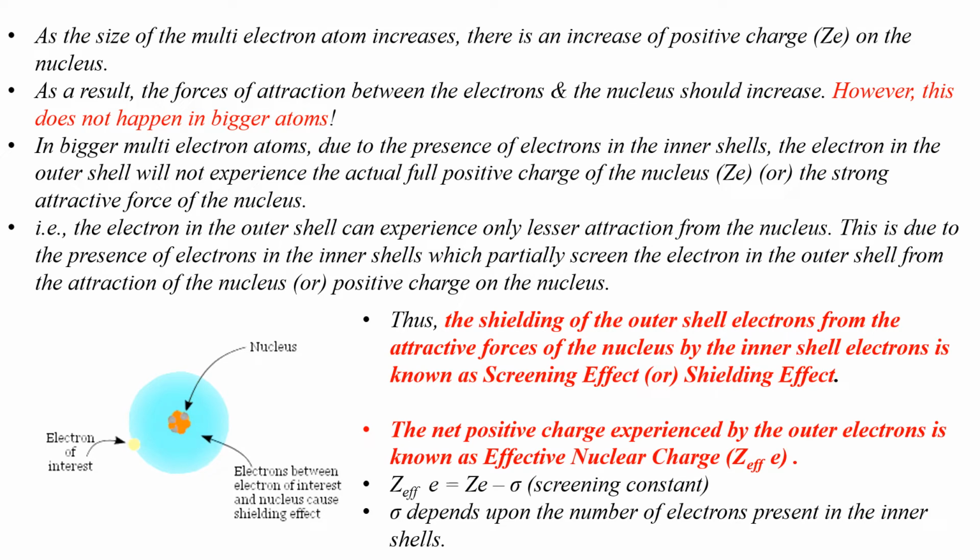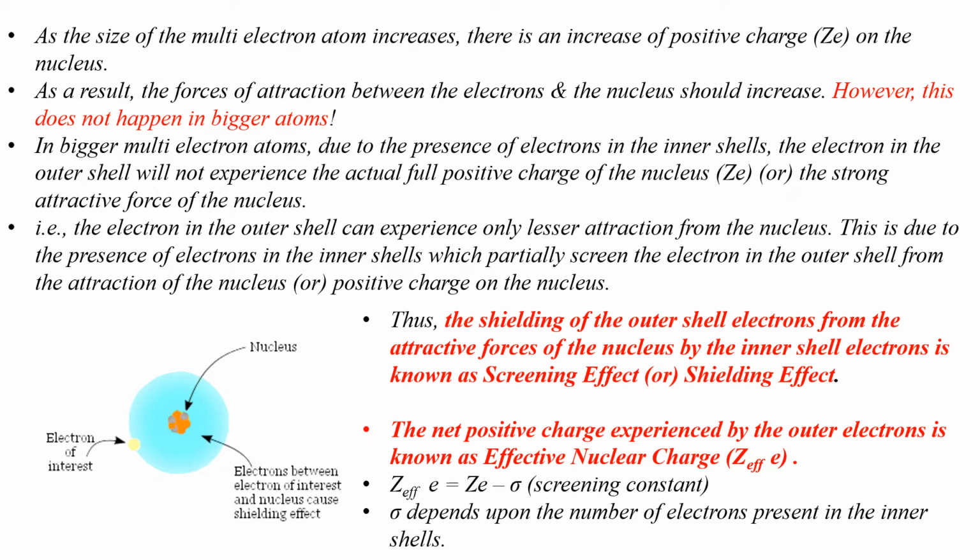Now look at the picture. There is a positively charged nucleus in the center of an atom. Suppose that there's an electron in which we are interested in the outermost shell of this atom, which is indicated by a yellow spot. Now you can see that there are electrons in the inner shells of this atom which are in the blue zone around the nucleus, and they lie between the electron of interest in the outer shell and the positively charged nucleus.